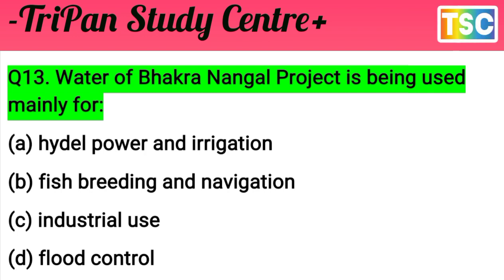So the main option is A, hydropower and irrigation. That is the main purpose of the Bhakra Nangal project. The answer A is correct: hydropower and irrigation are the main uses of the Bhakra Nangal project. That's important. Let's see the next question.